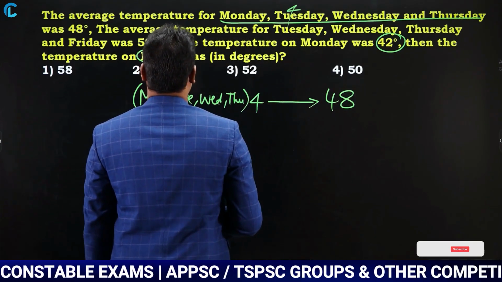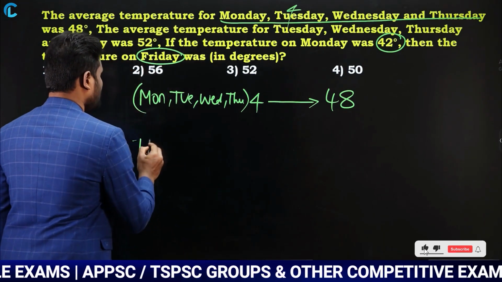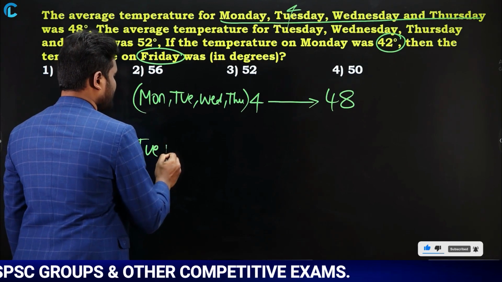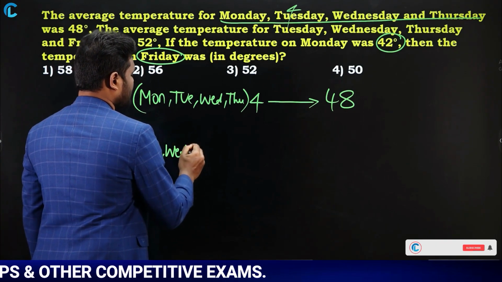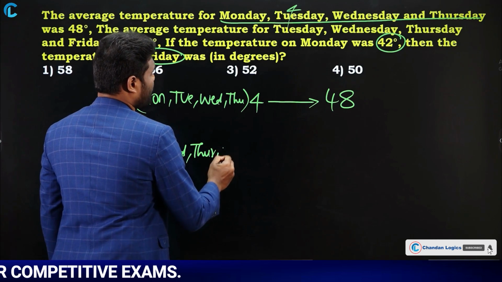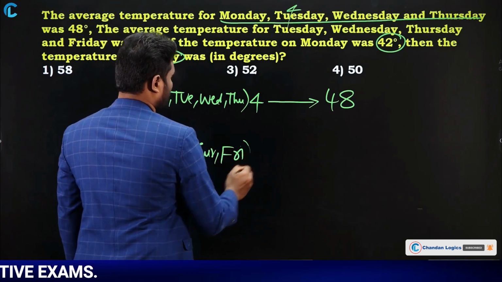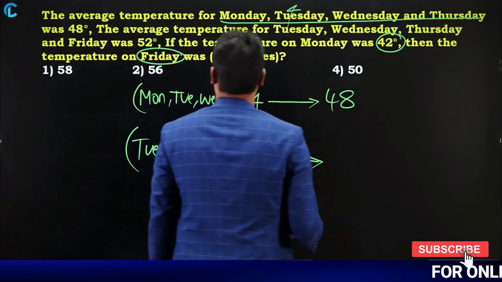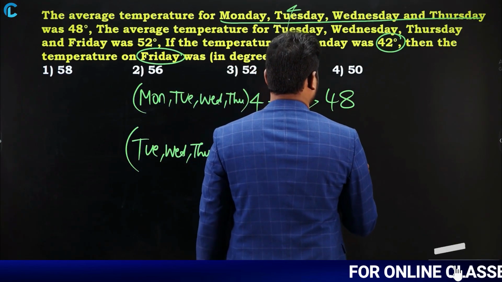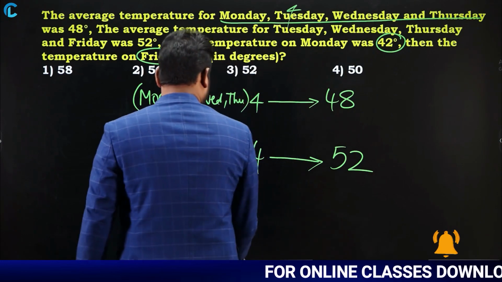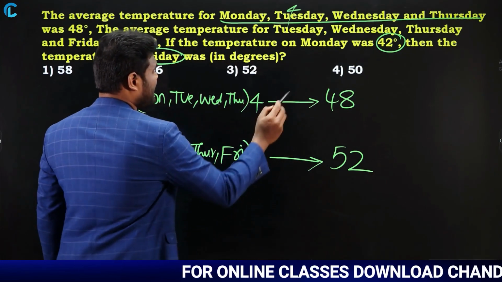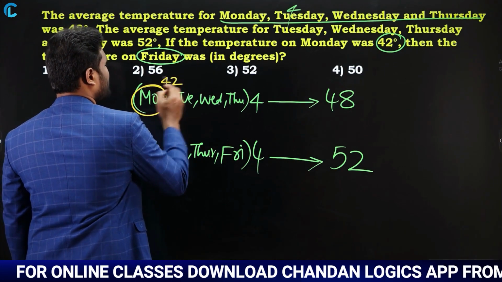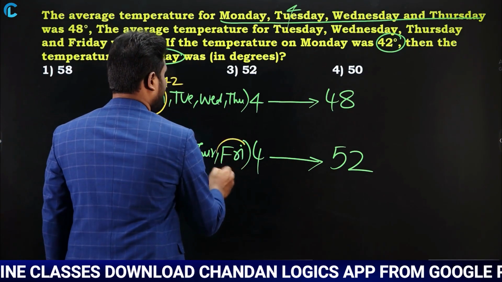And next it is said that the average temperature for Tuesday, Wednesday, Thursday, Friday, for these 4 days, is how much? 52. Okay. And they are saying Monday temperature is 42, and they're asking about Friday temperature.